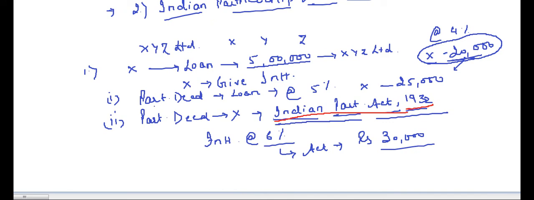One where it is given in the partnership deed that interest on loan is to be paid at the specified rate, and the second is where the partnership deed is silent, then the Indian Partnership Act will apply. And what the Indian Partnership Act 1932 says is that the interest is to be paid at the rate of 6%, that is mandatory.